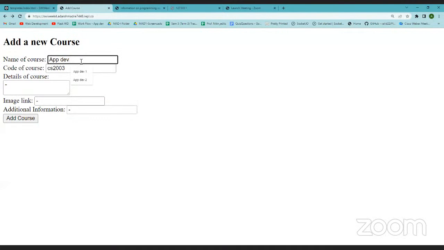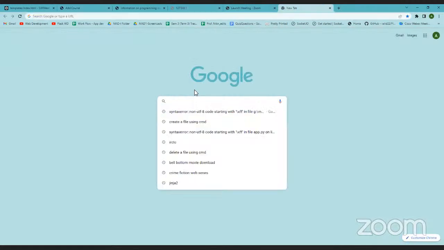Okay, so now we'll write it in a better way. Application development 1, CS2003. This course deals with web application development. Image link is image 1. That's it. I will not write PNG anything. It is taken care of, but it is hard coded. So if I have a JPEG image, it will not work. Okay, so we can take care of that also. And some link, so we can provide any additional link. Let's say web.